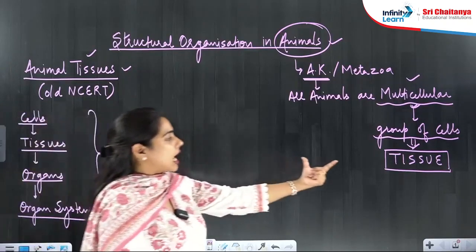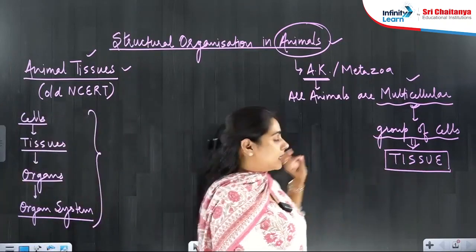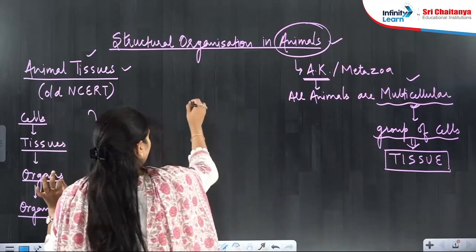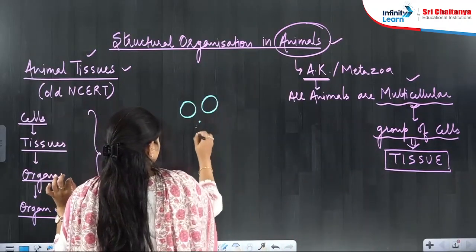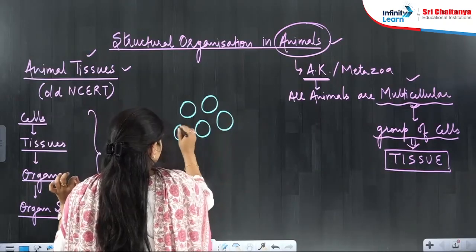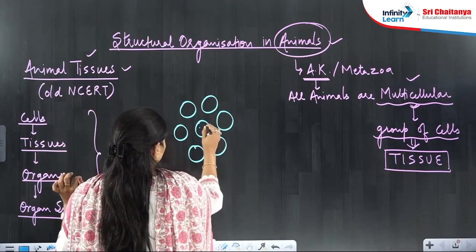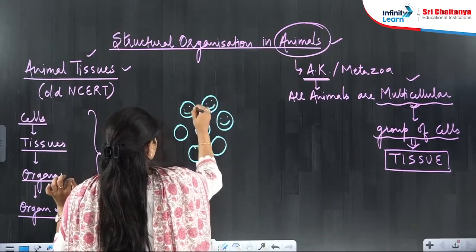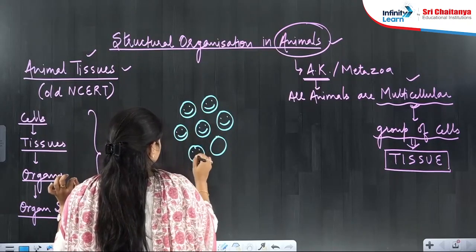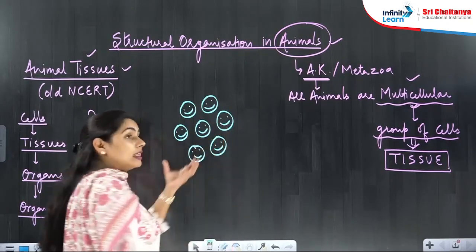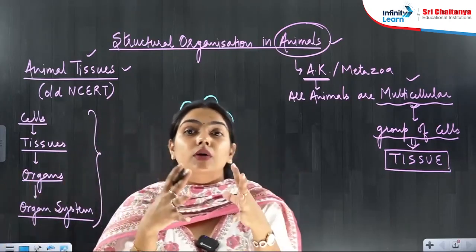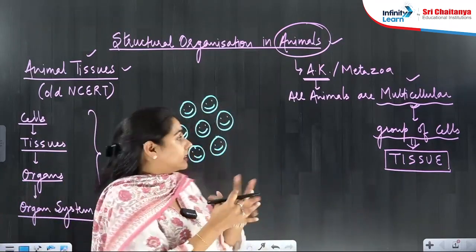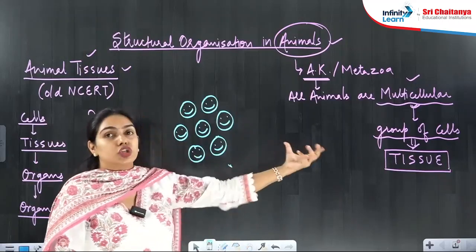Now let us start defining a tissue. Let me define the tissue now. Tissue means group of cells. These are the cells, beta. They are very happy to see you. They are welcoming you all in today's session. Why are they very happy? Because they have come close together and they are making a group. And this group of cells is known as tissue.